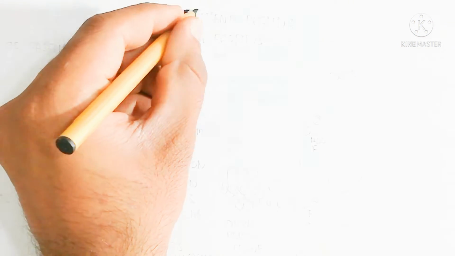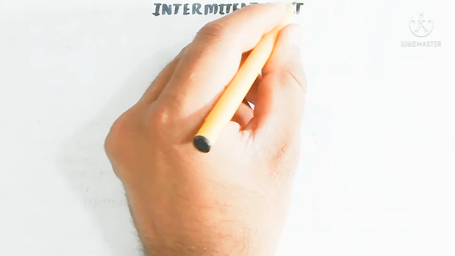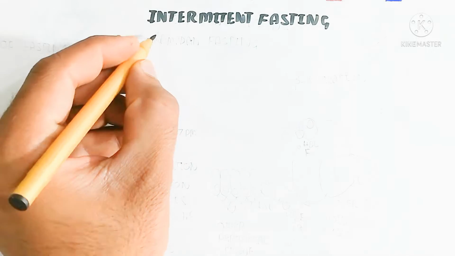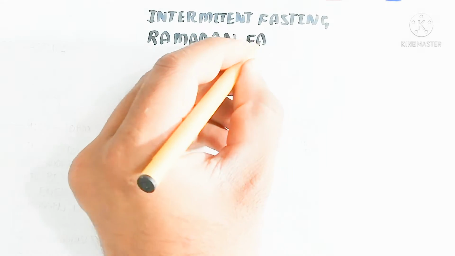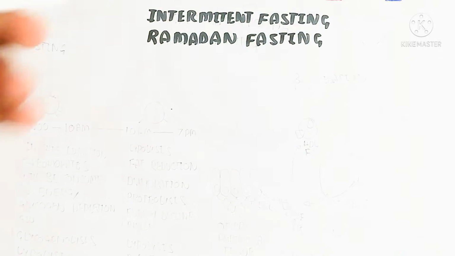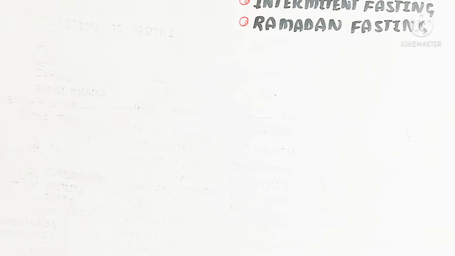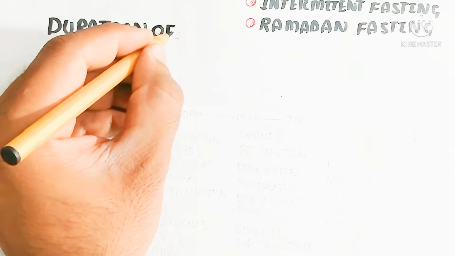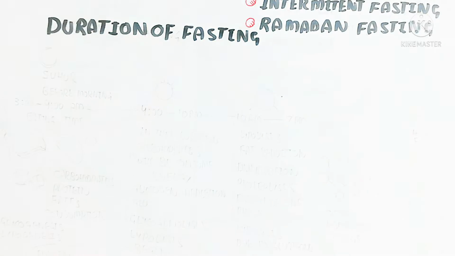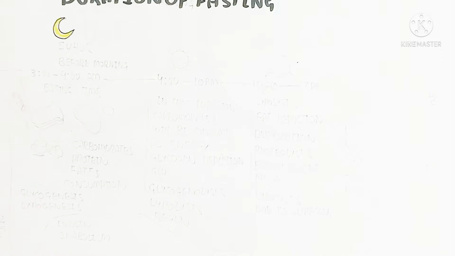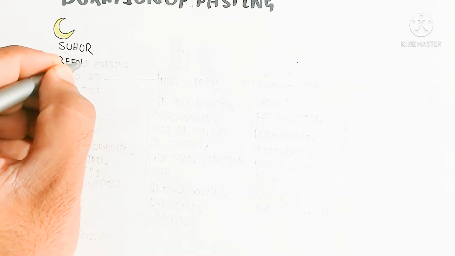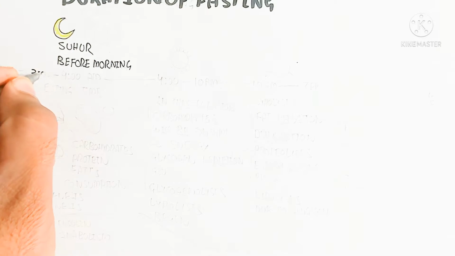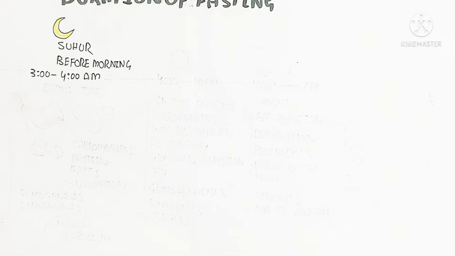Hello, in this video we will discuss intermittent fasting and Ramadan fasting. Intermittent fasting is different compared to Ramadan fasting, because Ramadan fasting requires a disciplined duration of fasting, due to the Islamic religion, which prescribes fasting throughout the month, for the adaptation of ketosis as well as the consumption of more reserved nutrients in our body, for example fat and glycogen.